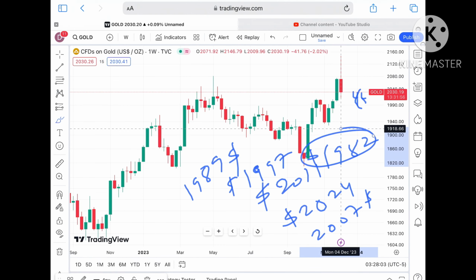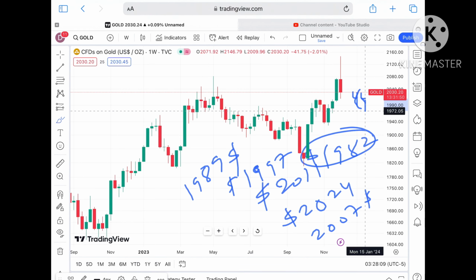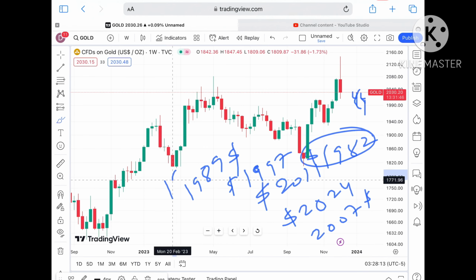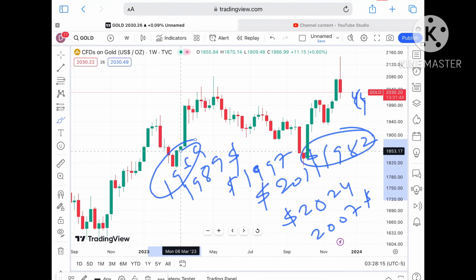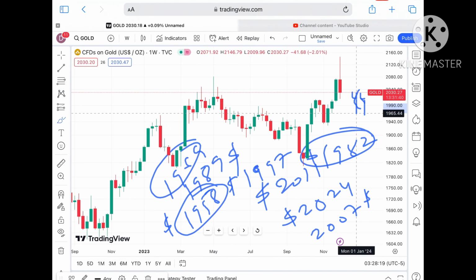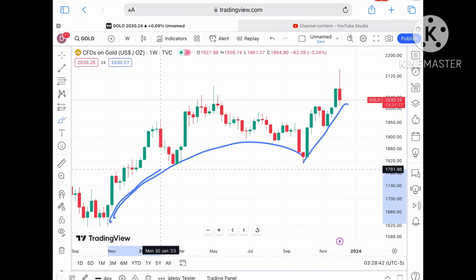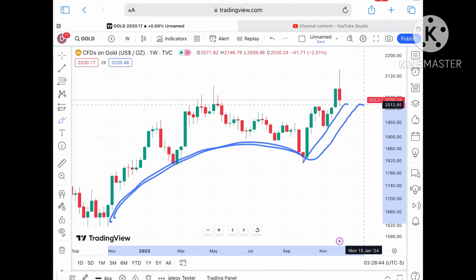So keep in mind that if the price started moving below $1982, a further downfall we can see, and then it can go towards a level of around 1969, and after 1969 a further downfall towards a level of 1958 we can see. So once the price started falling below 1958, a further downfall we can see, and a probability of touching a level of 1953. There is a clear pattern forming, an inverted U pattern is forming,